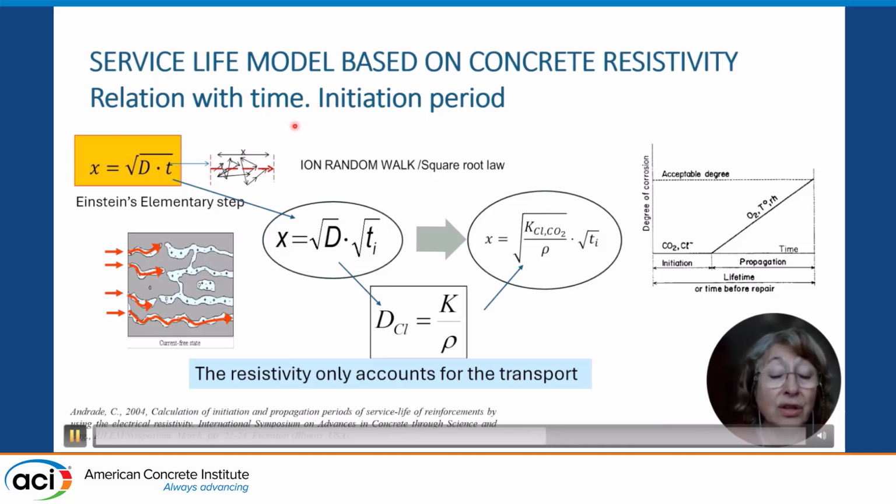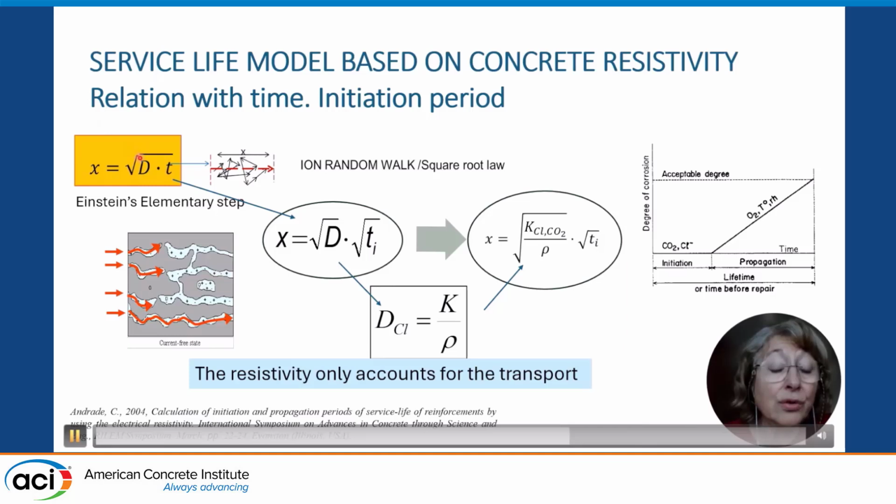But what remains is the relation between diffusivity and time, and corrosion rate and time, in order to have the service life. Okay, it was Einstein as well that, with his concept of the ion random walk, was establishing that for the ion to go an elementary step, that depends on the square root of the time. That means that diffusivity and time are related quadratically with this elementary step.